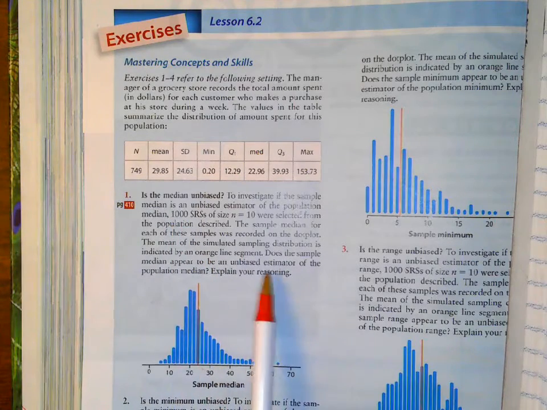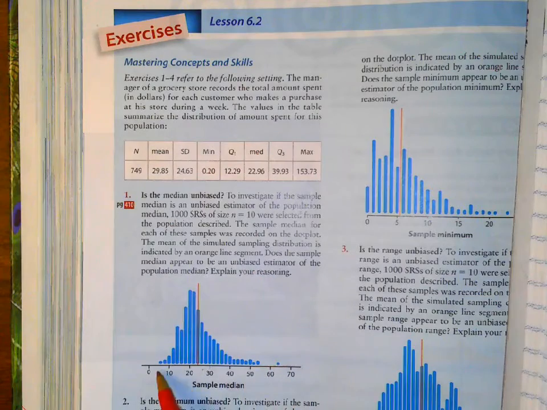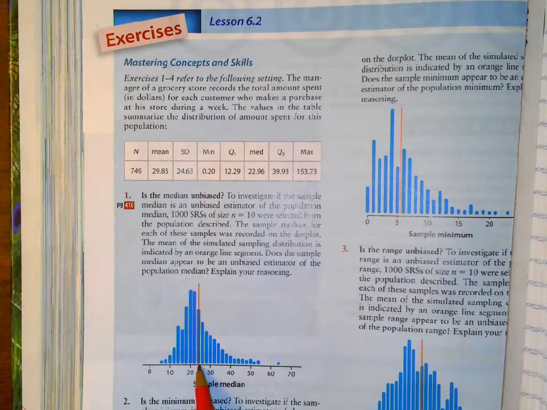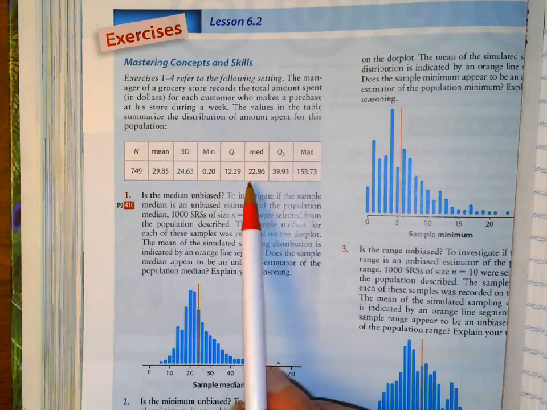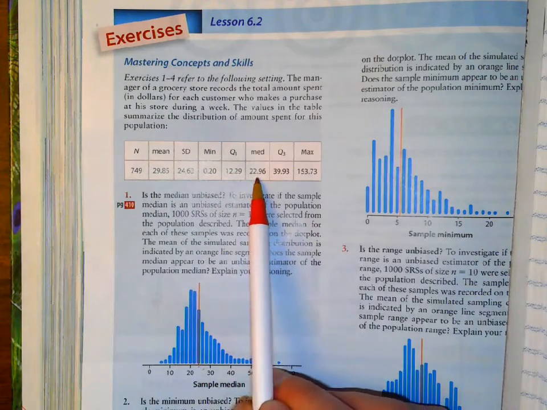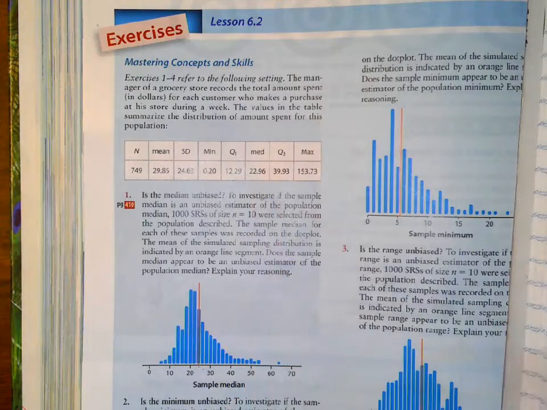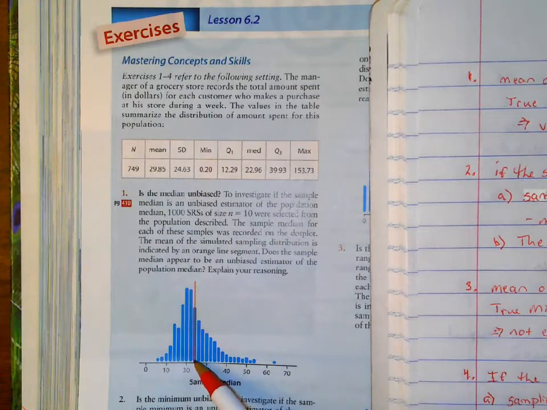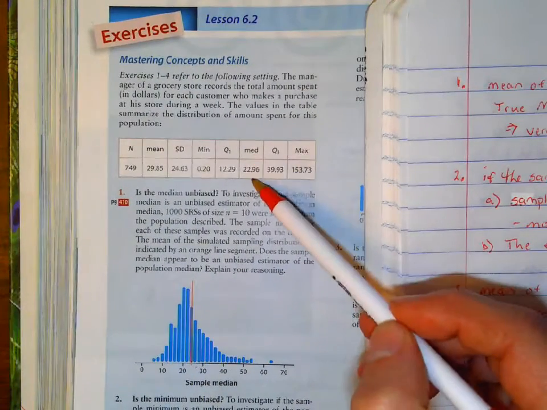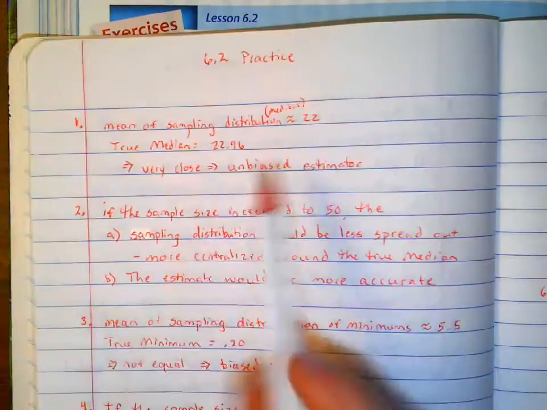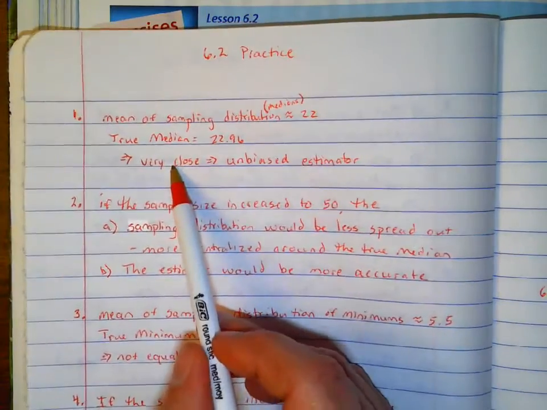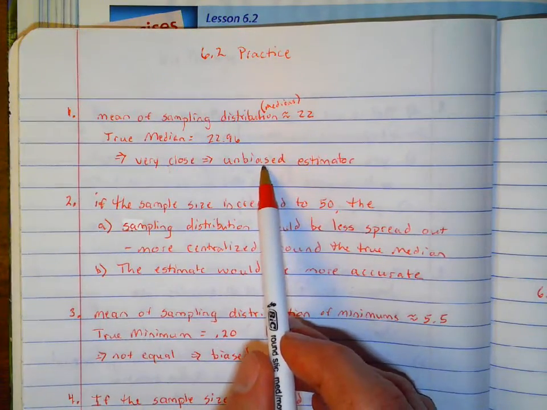Okay? Does it appear to be biased or unbiased? The middle of this data here appears to be about 22. And our true median up here is a little over 22, right? So that's pretty close. As long as the mean of the sampling distribution, so here's our sampling distribution, equals the true parameter, which they're pretty close, right, around 22 and a little over 22, they're very close. We're going to say it's an unbiased estimator.